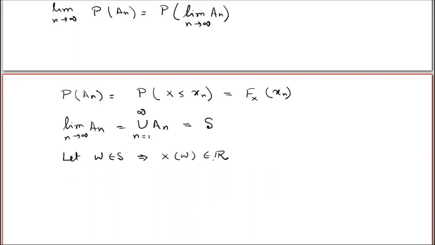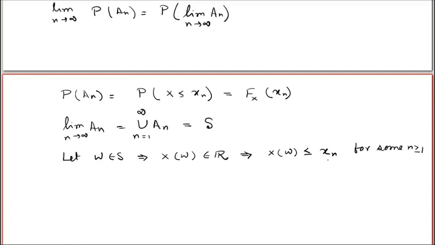Now, if X of omega is a real number, then X of omega is less than or equal to xn for some n. Why is this true? This is true because xn increases to infinity.